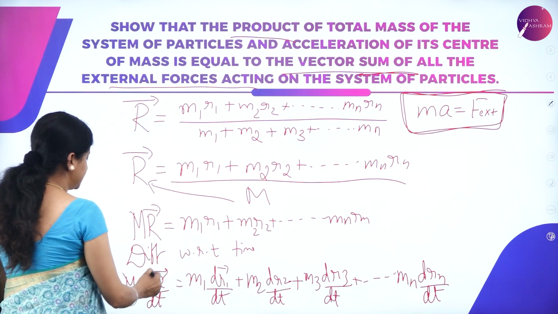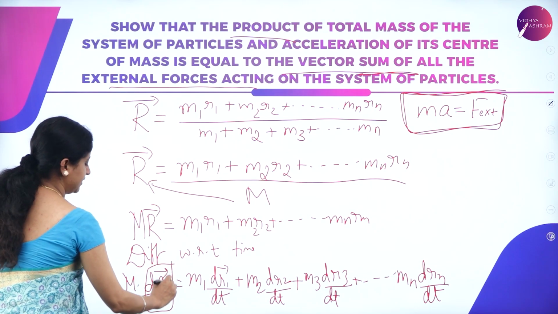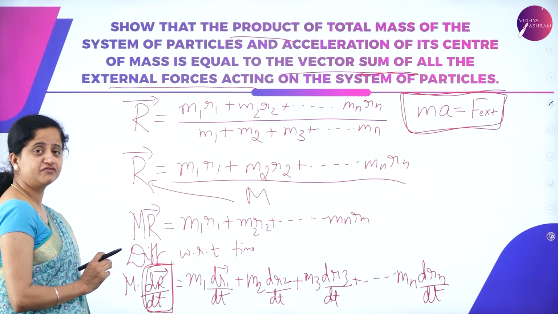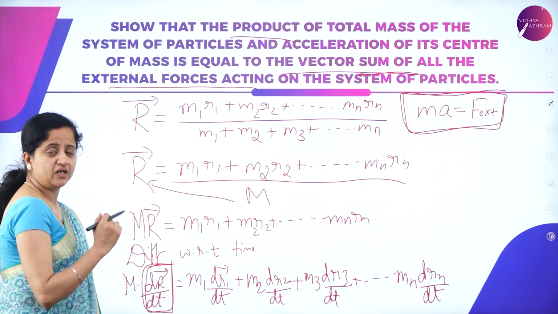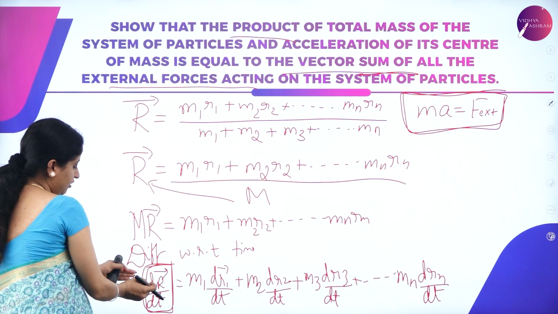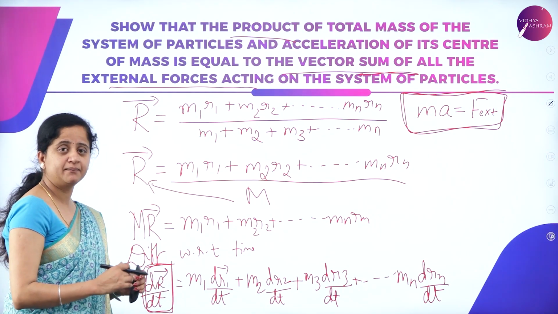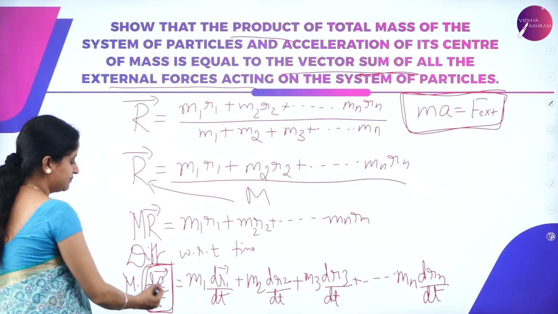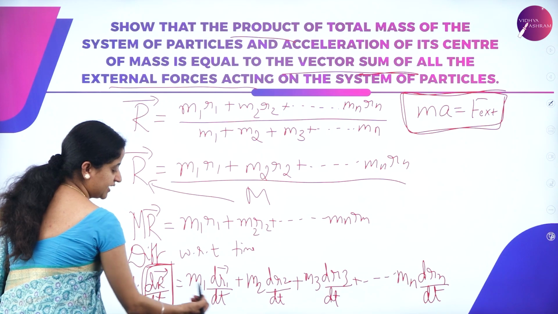Now observe this carefully. This is nothing but the rate of change of position. So what is this rate of change of position? It gives us velocity. Change in position means displacement, so the rate of change of displacement is nothing but velocity, and this can be replaced by a term called V. Similarly, here you can observe dr1 divided by dt.